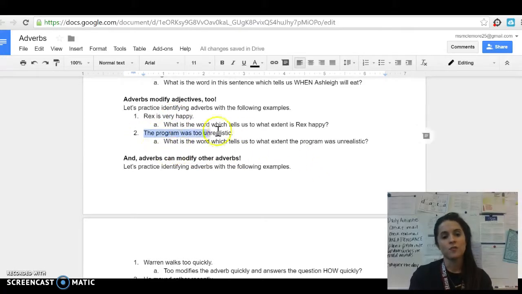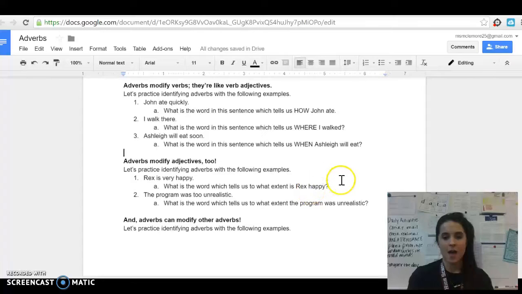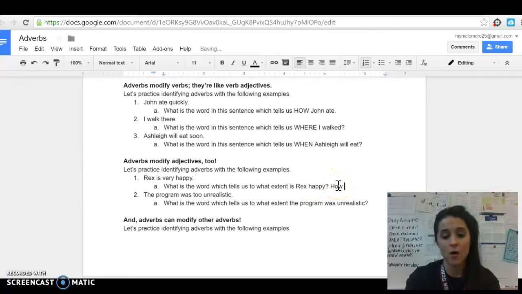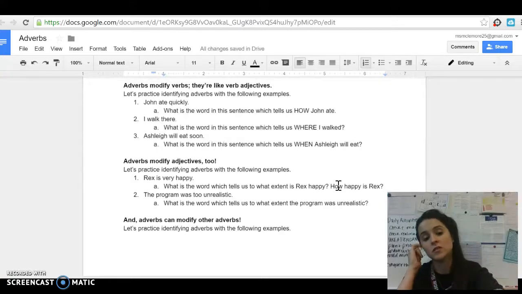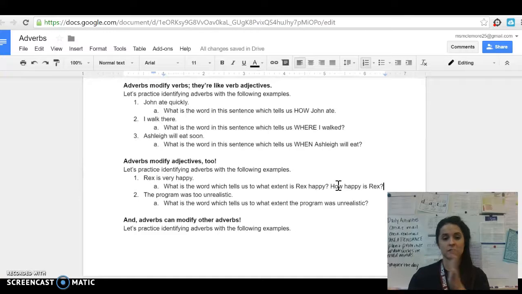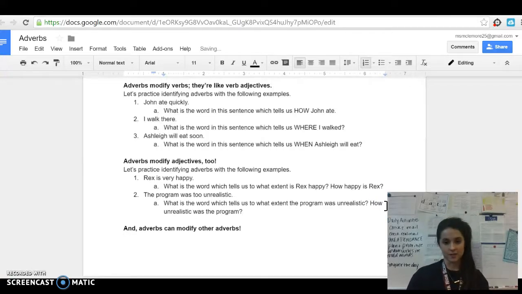What about the program was too unrealistic? What is the word which tells us how unrealistic the program was? Too, okay? So you can also think of this as how happy is Rex? He's very happy. And if you find that you're using something to describe how happy somebody is, then you know that that's an adverb. We can think about it like this. How unrealistic was the program? Too unrealistic, okay?